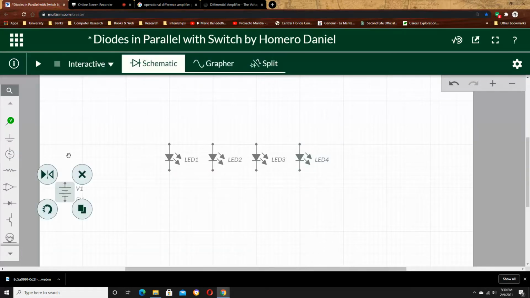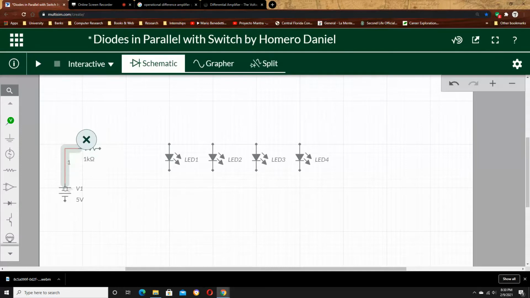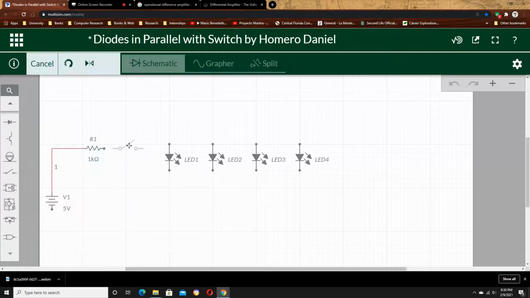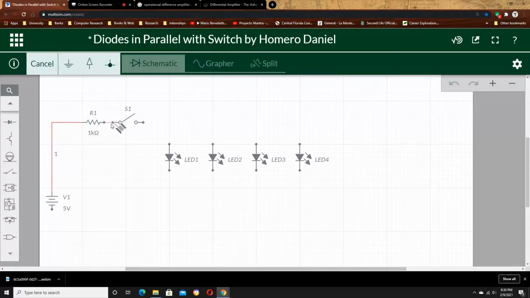I place it just there, and use a resistor. It's important to use a limiting resistor because if not, you're going to burn your diodes. Remember, it's important. Now let's take a switch. I want to do a circuit control with a switch. So let's take this resistor up, connect it to the switch. I'm connecting the switch to the diode, to the other diode, the other diode.